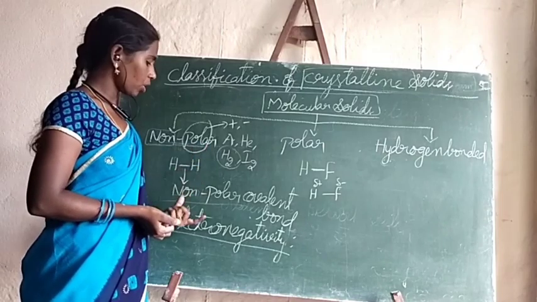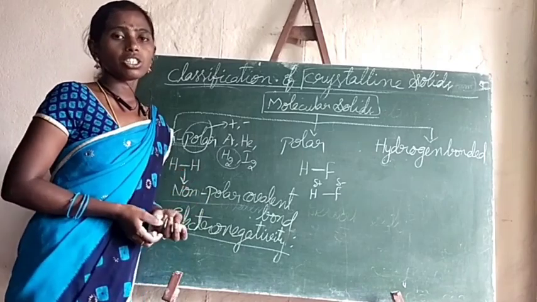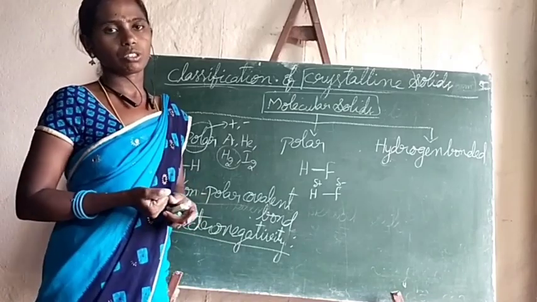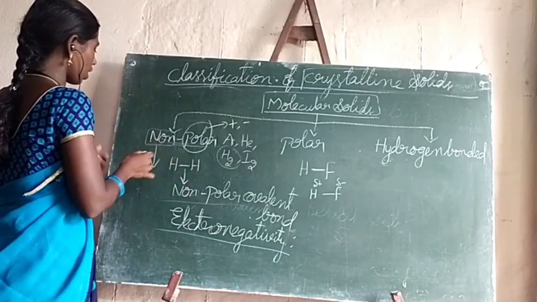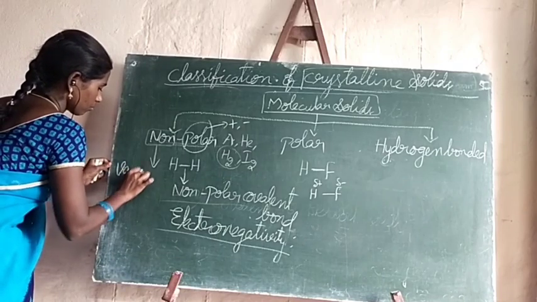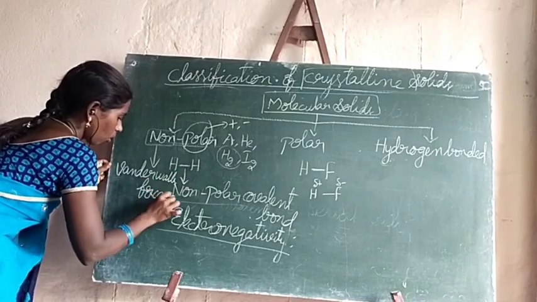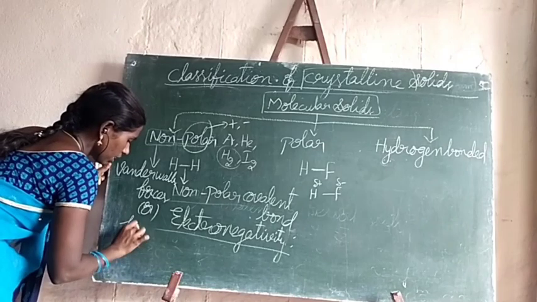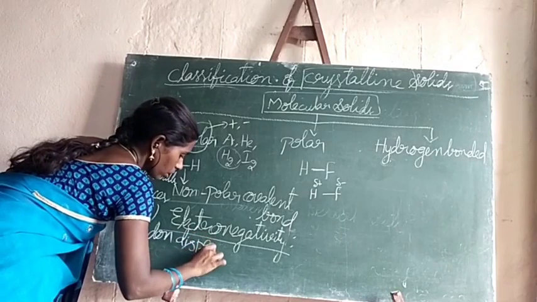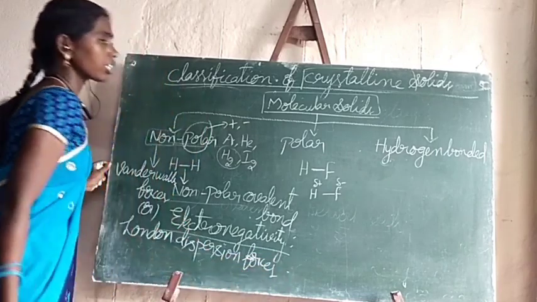In the case of non-polar covalent molecules, non-polar covalent bond, charge separation won't be there. Then which type of attractive forces holds these two atoms? In this case, very weak forces, which are called van der Waals forces, or we can also call them London dispersion forces. Van der Waals forces or London dispersion forces hold these molecular solids.